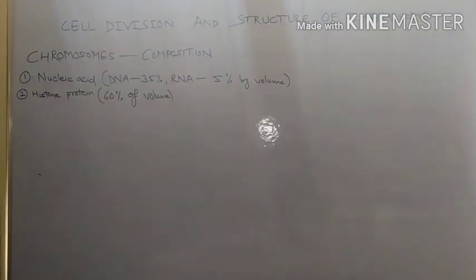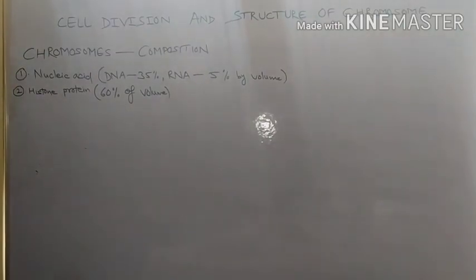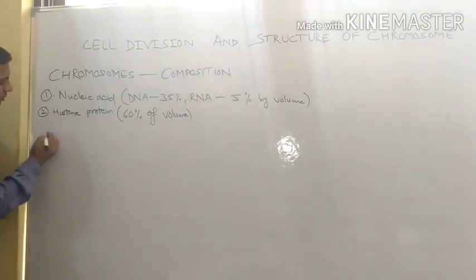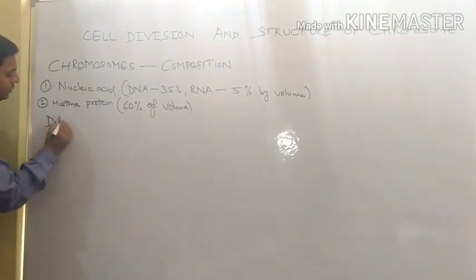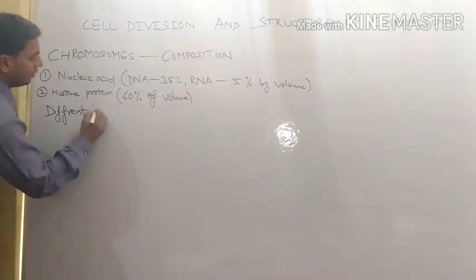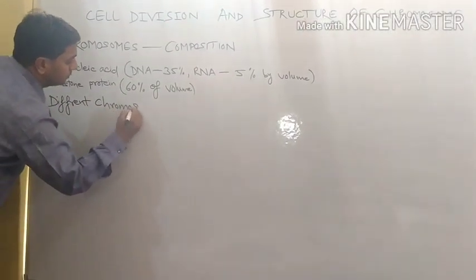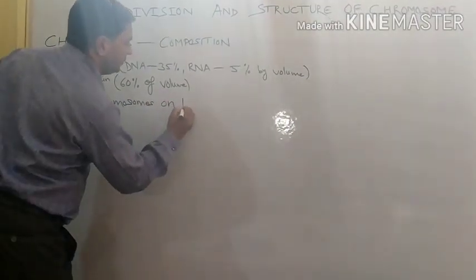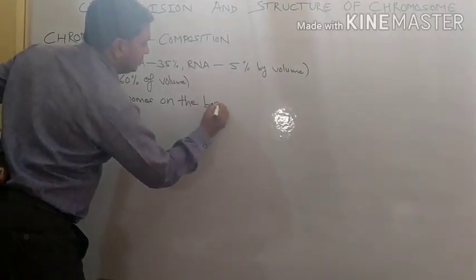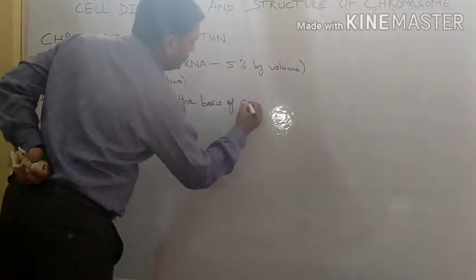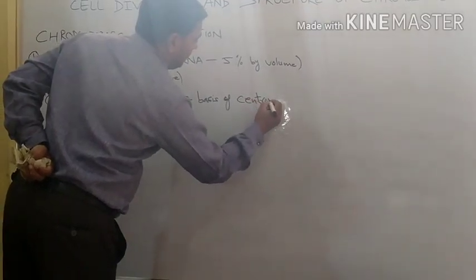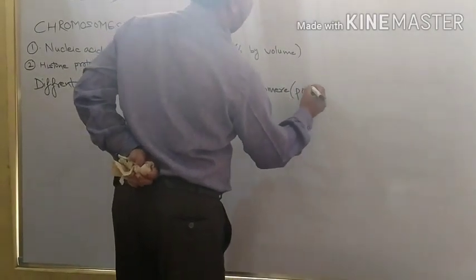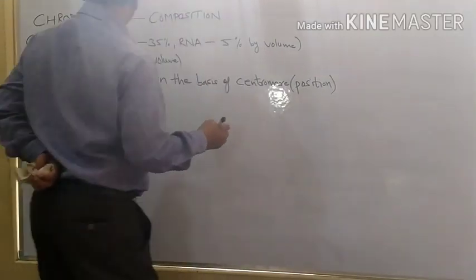Now we will discuss the different types of chromosome on the basis of the position of the centromere.